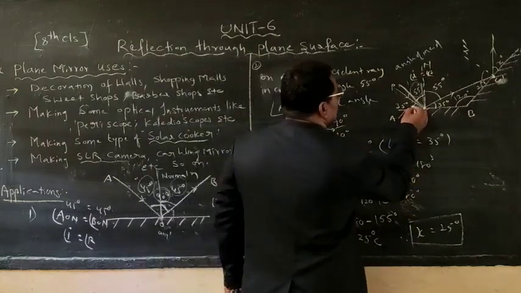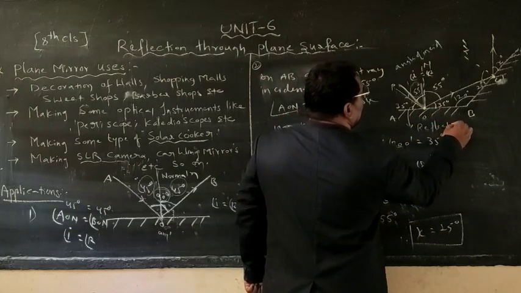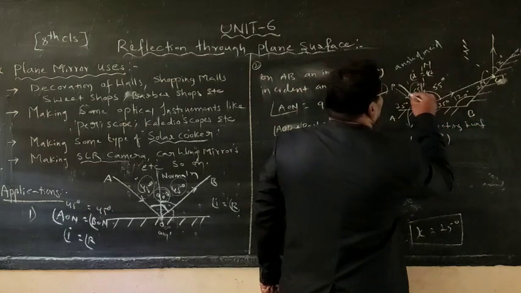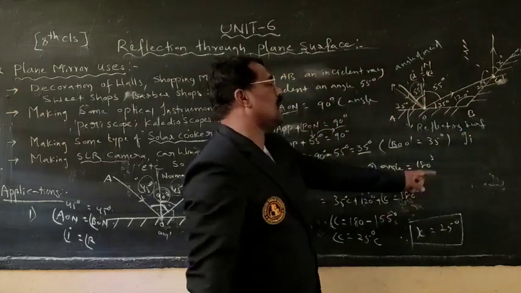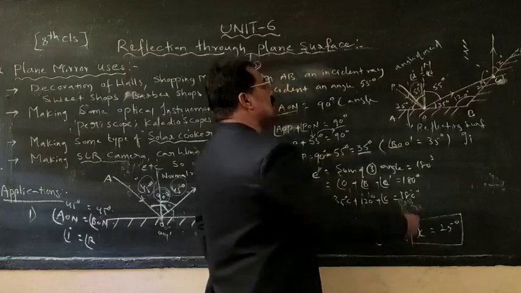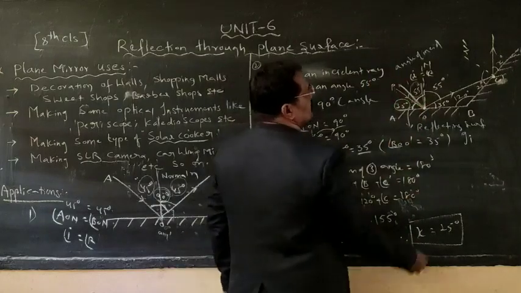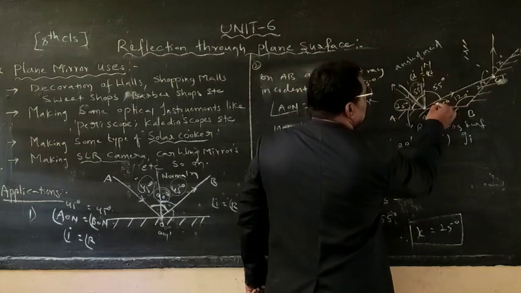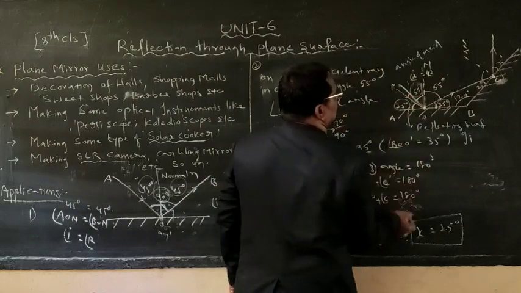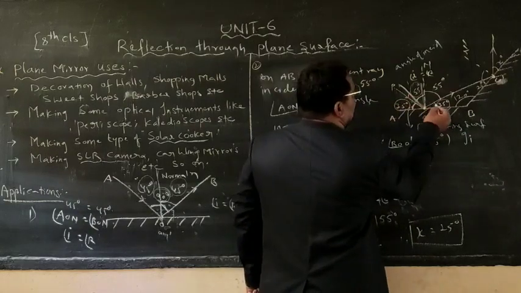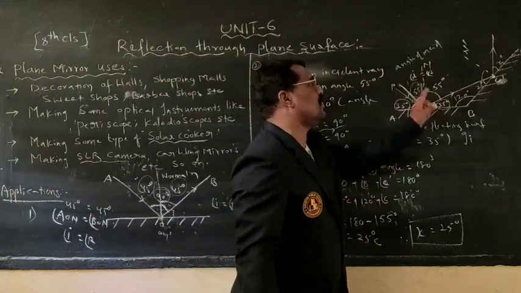This angle is formed by what? The reflecting surface and the incident ray. That angle is called the glancing angle of incidence. The glancing angle of incidence is equal to how much did I get? 35. Simultaneously, this is called the glancing angle of reflection. Therefore, both angles will remain the same. If it is 35, this angle also will be equal to 35. Therefore, we got 35.